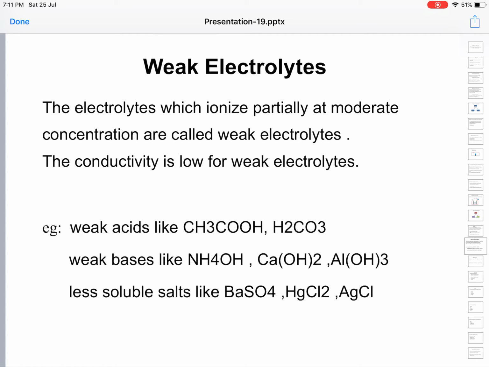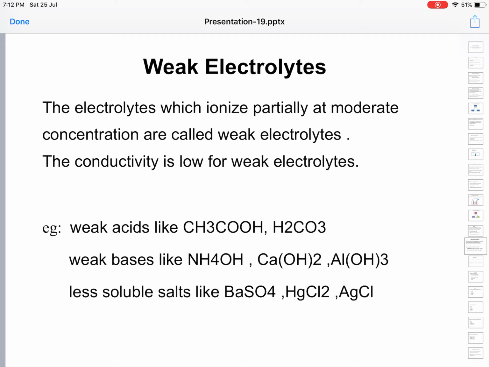Examples are weak acids like CH3COOH, H2CO3, acetic acid and carbonic acid. Weak bases like ammonium hydroxide NH4OH, calcium hydroxide Ca(OH)2, aluminum hydroxide Al(OH)3. All these acids and bases are examples of weak electrolytes. Less soluble salts, salts which are sparingly soluble: barium sulfate, mercury chloride HgCl2, silver chloride AgCl. They are all examples of weak electrolytes.